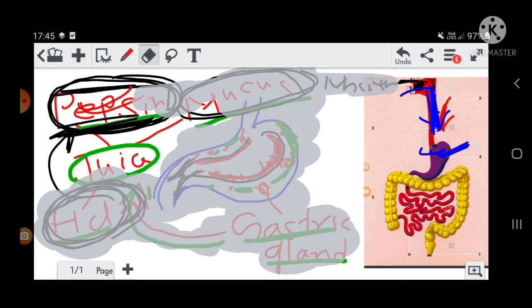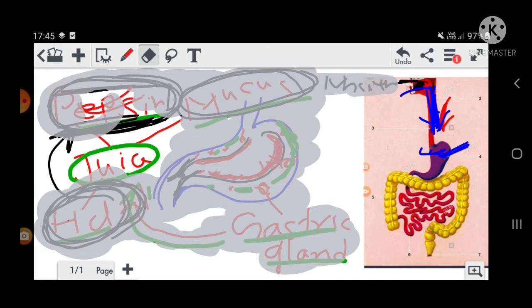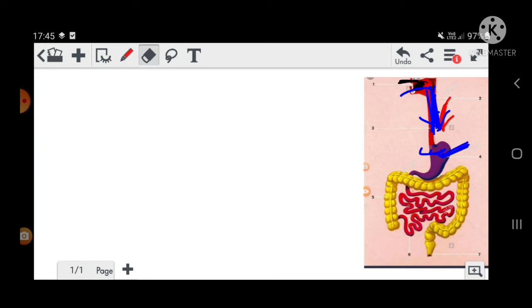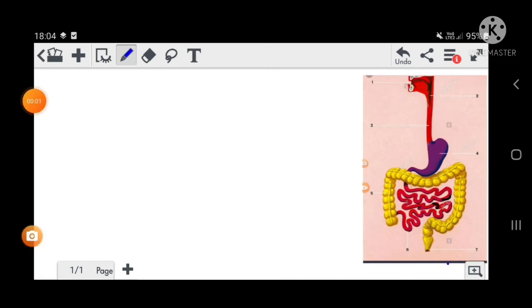In the mouth there is the salivary gland, which secretes saliva, and that saliva gets mixed into the food with the help of the tongue. Then this food comes into the stomach through the esophagus. Digestion in the stomach we have already done.